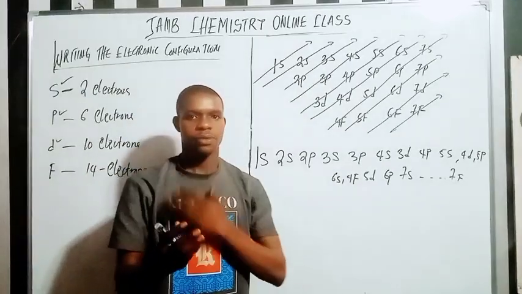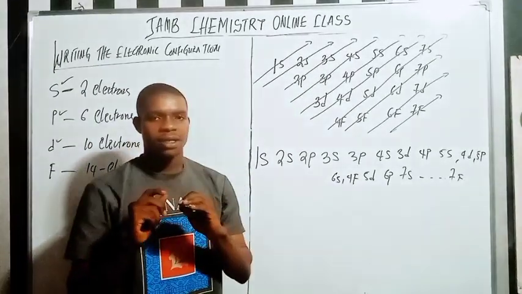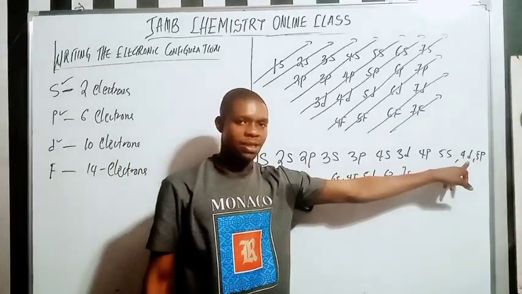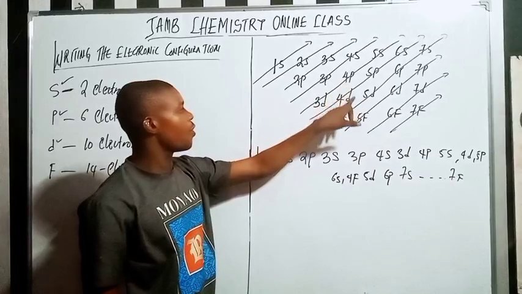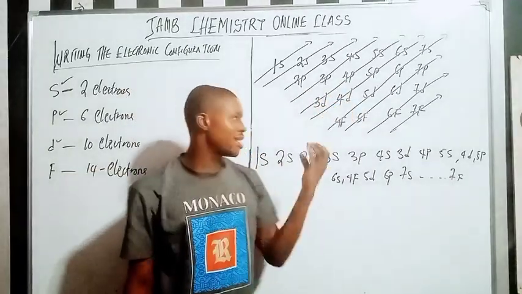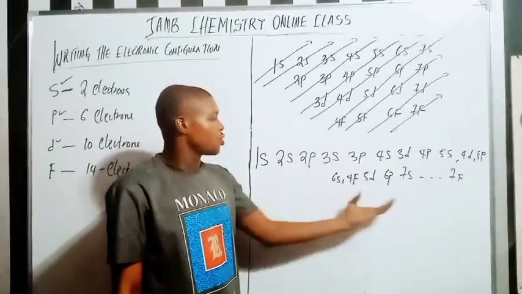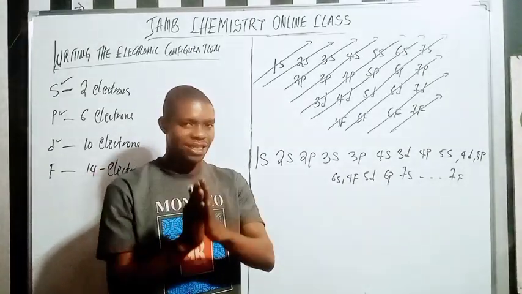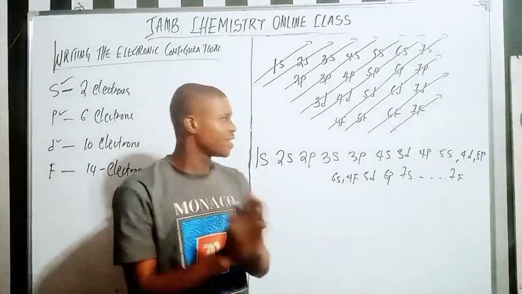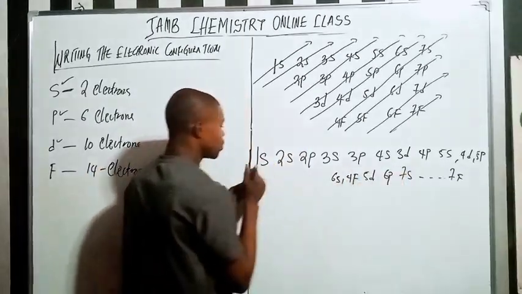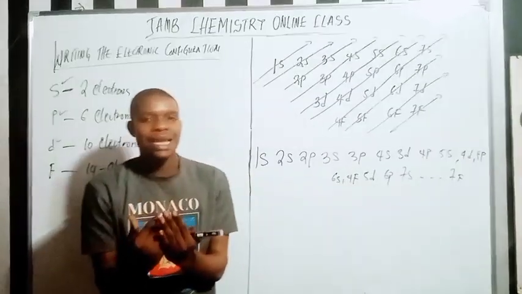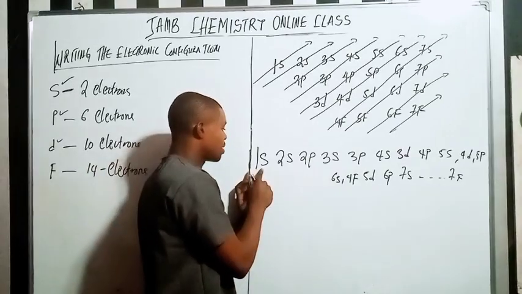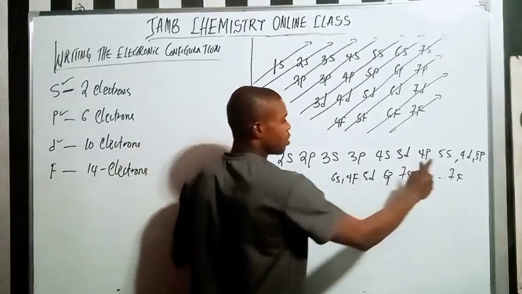Now, but guess what? At this level, the highest you will probably get to is 4d. This is what you use to write electronic configuration, which I'm going to teach you now. It's very, very easy. You get it? This is how to do it, so you don't need to cram it. If you want to write any configuration, you should know from 1s to 4d.